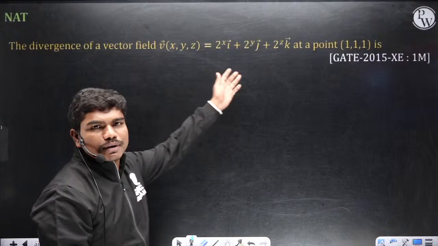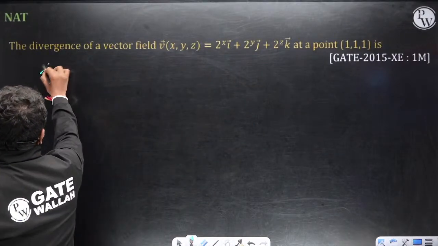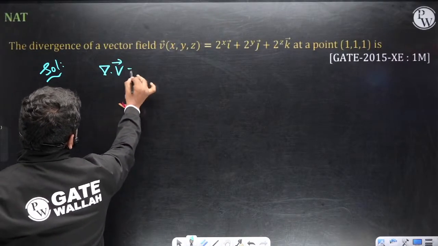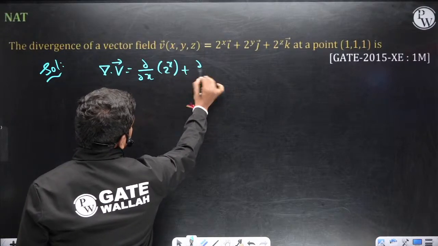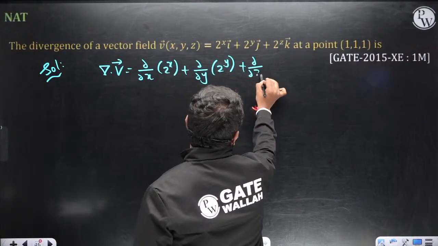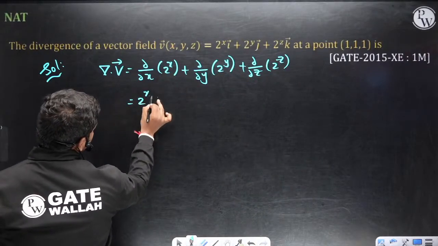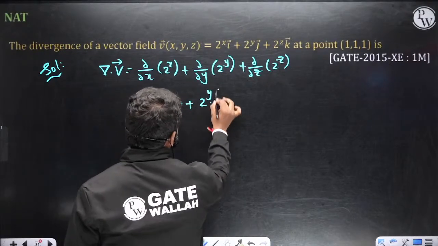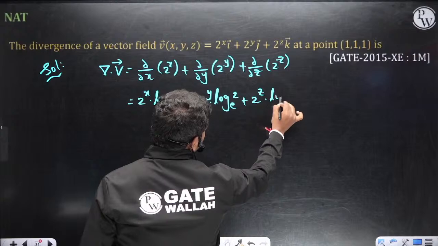Divergence. A simple question. So what is the divergence? Divergence of the vector is dou by dou x of 2 power x plus dou by dou y of 2 power y plus dou by dou z of 2 power z. Differentiating, this is 2 power x into log 2 to the base e plus 2 power y into log 2 to the base e plus 2 power z into log 2 to the base e.